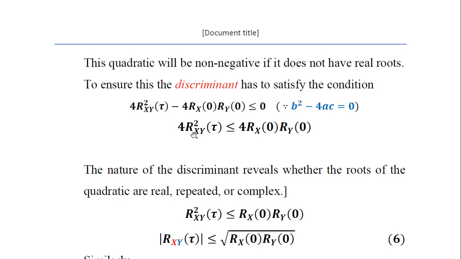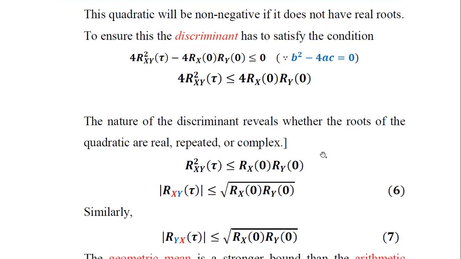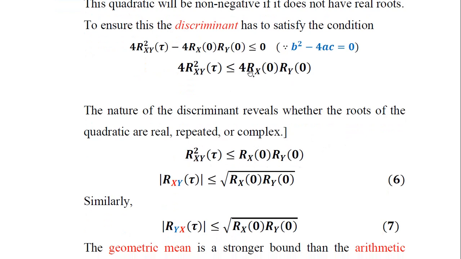Ultimately we are going to get this equation: 4 r²xy(τ) is less than or equal to 4 times the product of rx(0) and ry(0). The nature of the discriminant reveals whether the roots of the quadratic equation are real, repeated, or complex. So the above equation can be manipulated by cancelling 4 on both sides, and we obtain r²xy(τ) is less than or equal to the product of rx(0) with ry(0).